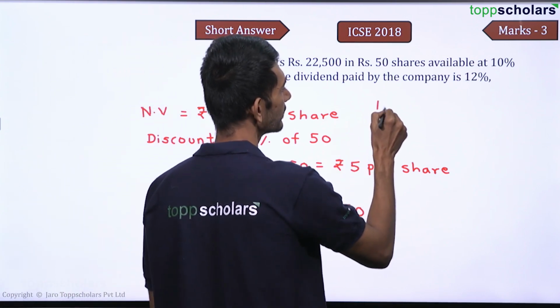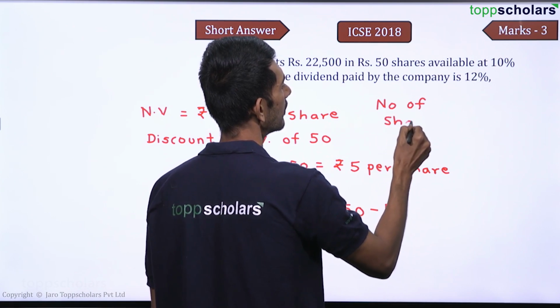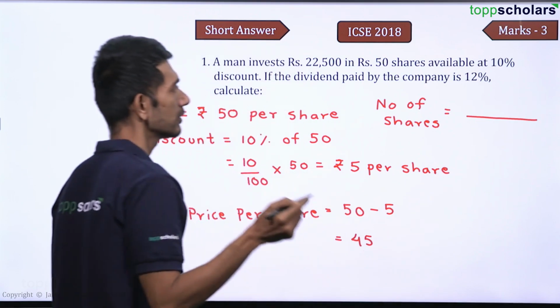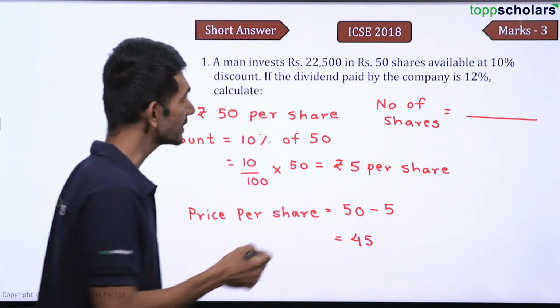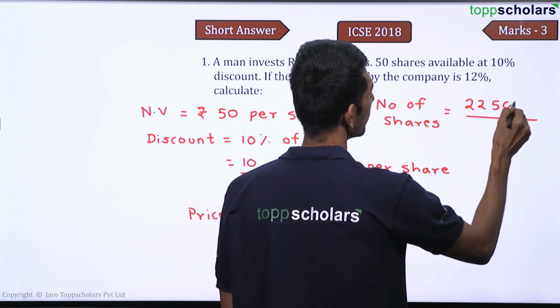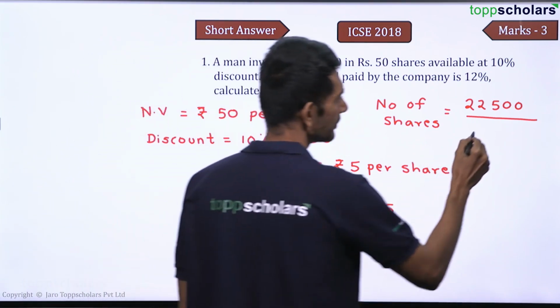So the number of shares will be equal to the total value that is invested, that is 22,500, divided by the price per share.